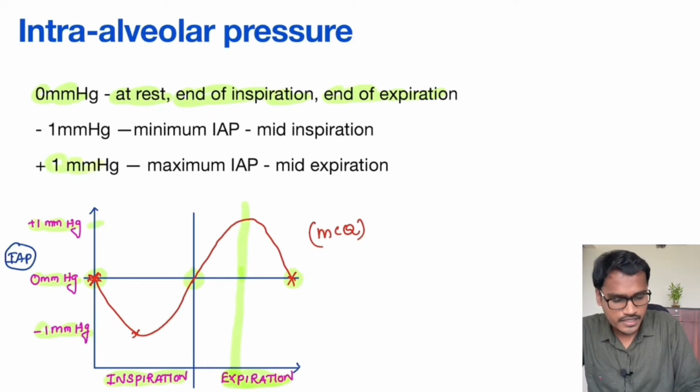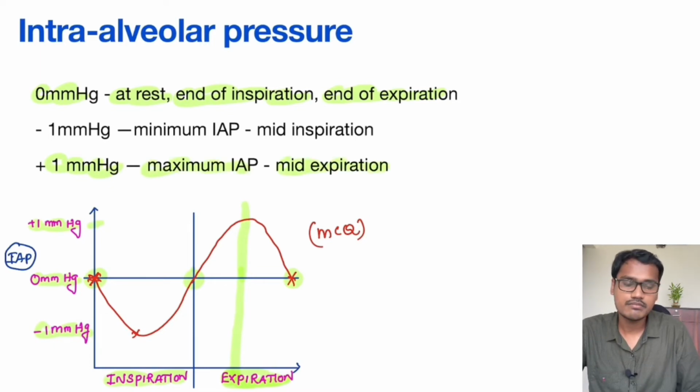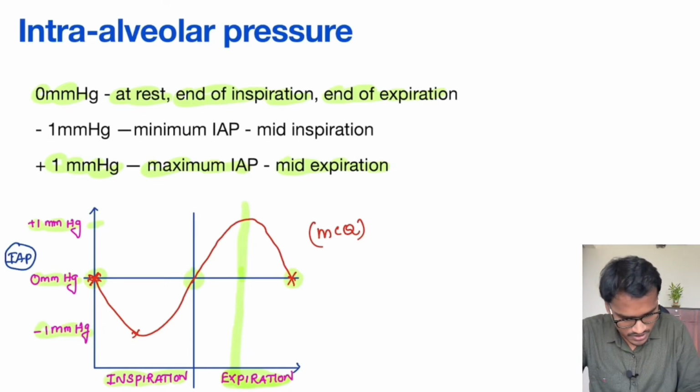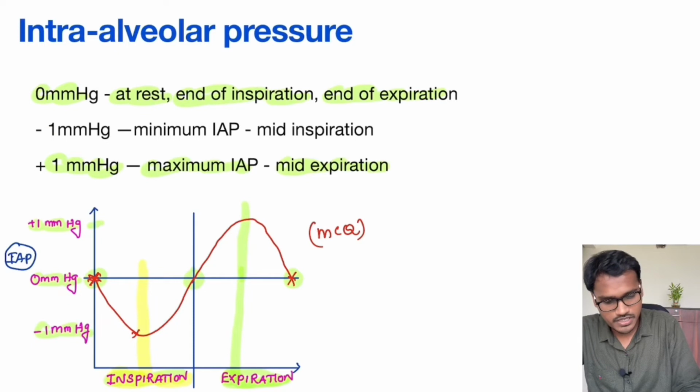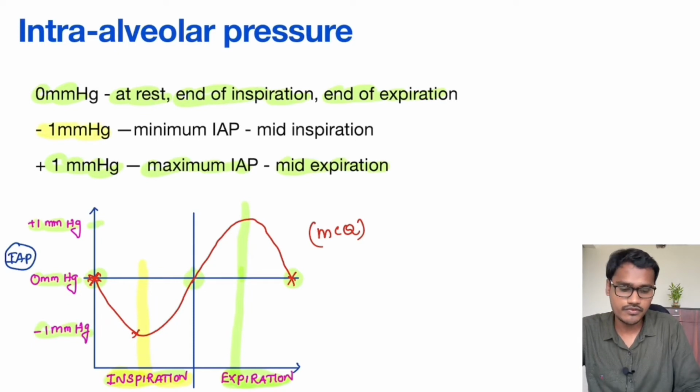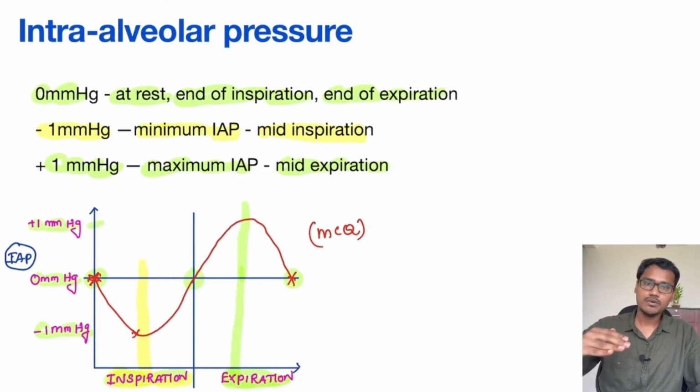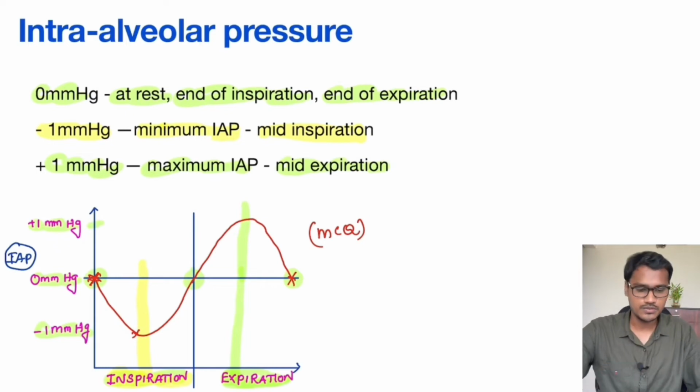So the pressure is maximum during expiration, at mid expiration. Now where is the pressure minimum? The pressure is minimum in this region of the graph, wherein the inspiration is happening, at mid inspiration. So the pressure is least, that is minus 1 mm of Hg. Minimum intra-alveolar pressure is present in mid inspiration. So this is how the alveolar pressure goes: from rest 0 to minus 1, then back to 0, then plus 1, back to 0.